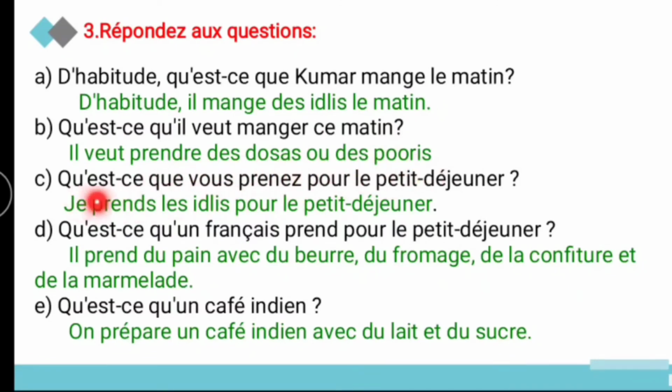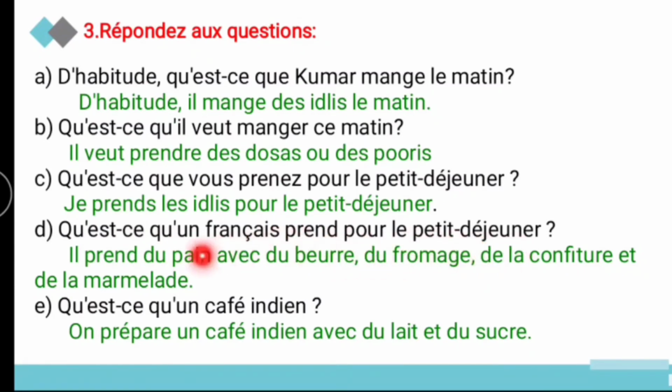And third one, qu'est-ce que vous prenez pour le petit déjeuner? So what would you like to take for the breakfast? So je prends les idlis pour le petit déjeuner. It refers to the Kumar only. So I take the idlis for the breakfast. And next, qu'est-ce qu'un Français prend pour le petit déjeuner?